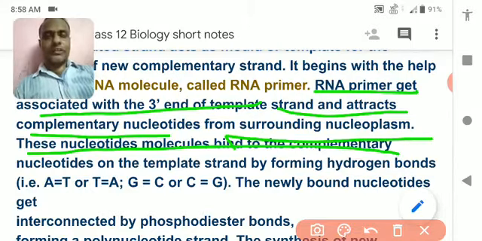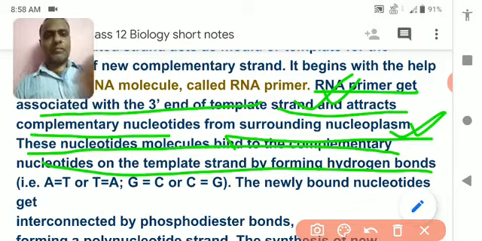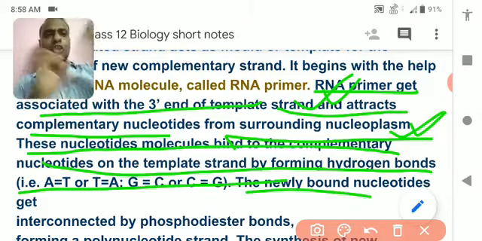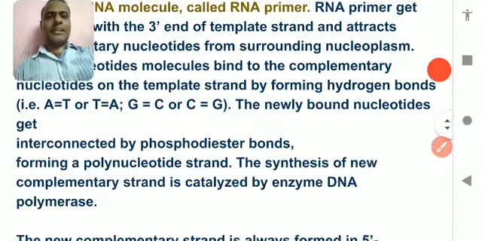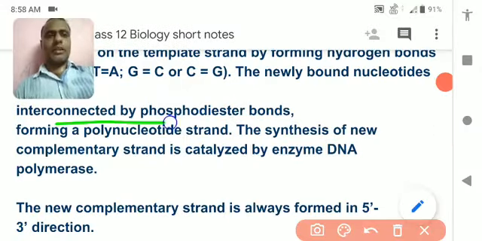Means all the nucleotides that are attached with the mother DNA always remain there, and other nucleotides that come and get attached to the mother DNA are spread over the nucleoplasm, and they are gathered by the RNA primer, and these are arranged with the help of the enzyme DNA polymerase, and hydrogen bonds get attached over there and bind all the nucleotides. Understood? So they are interconnected by phosphodiester bonds and obviously phosphate.